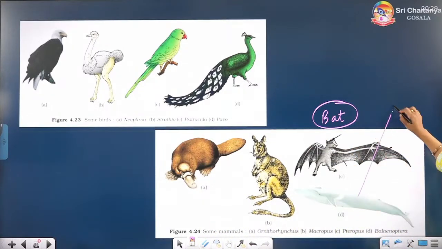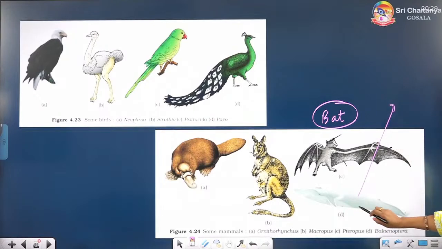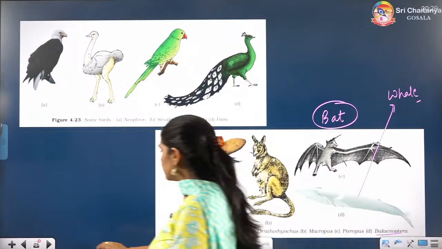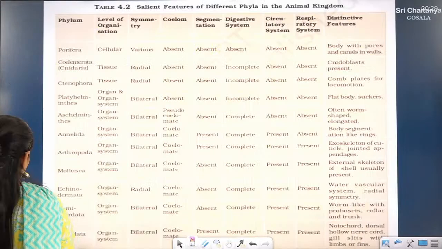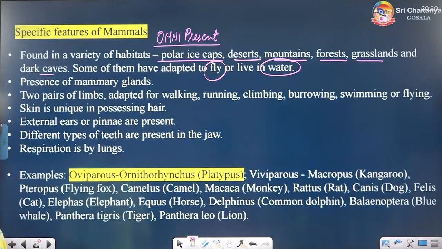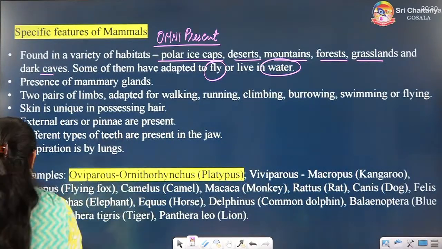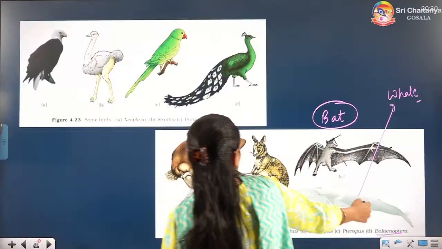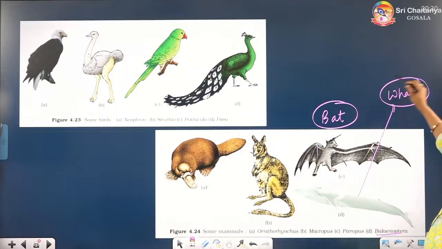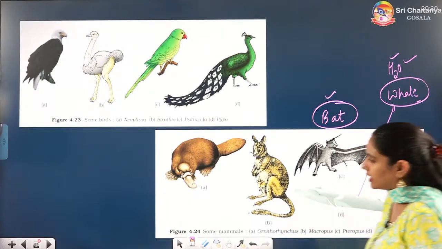You know about the Balaenoptera, blue whale, not great white shark, right? So, Balaenoptera, blue whale, lives in water. So, flying, swimming, right?